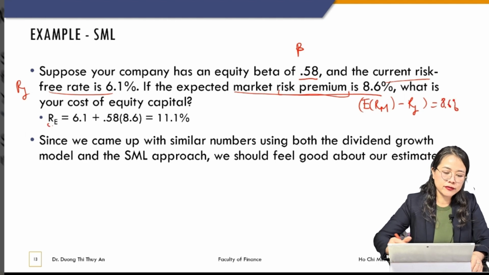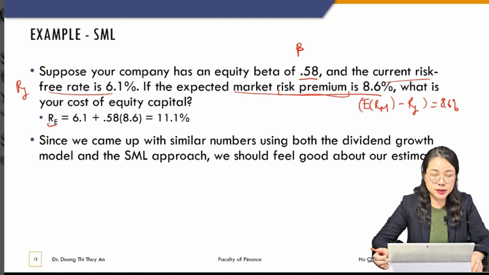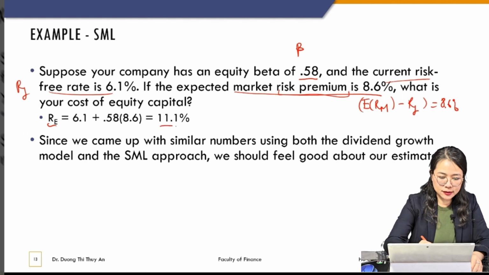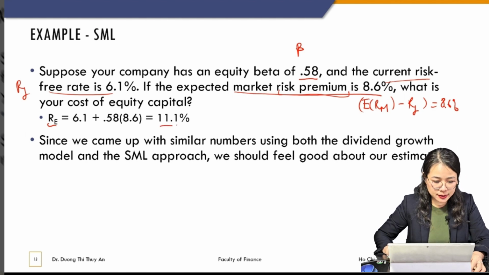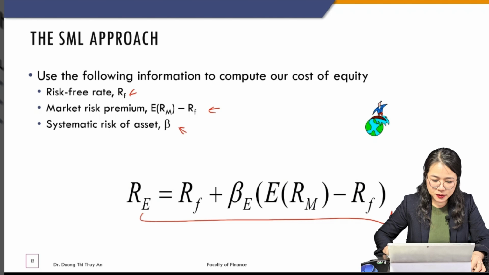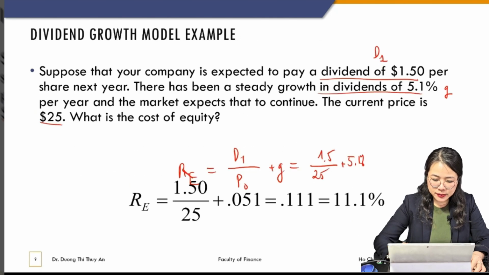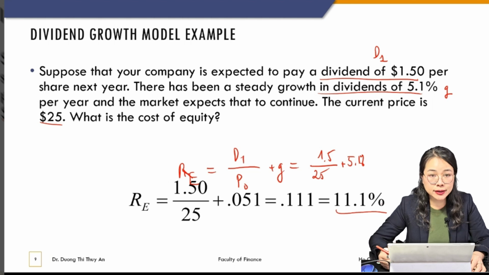So we apply the formula and come up with the expected return of the stock, 11.1%. And look at this, using this approach we also get a similar, almost identical return on equity.